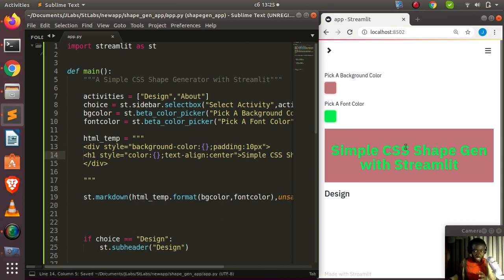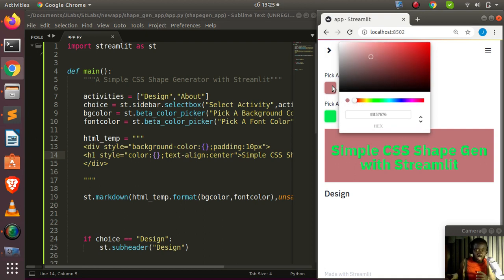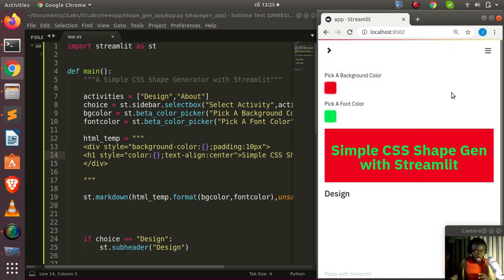Perfect. Now everything is working as expected. In case I want to change the background color, I can also do that by coming back to this. Voila. So our app is working perfectly, right? Very interesting. Now we have seen how to do the simple design. Let's see how to apply the same thing to create our shapes.